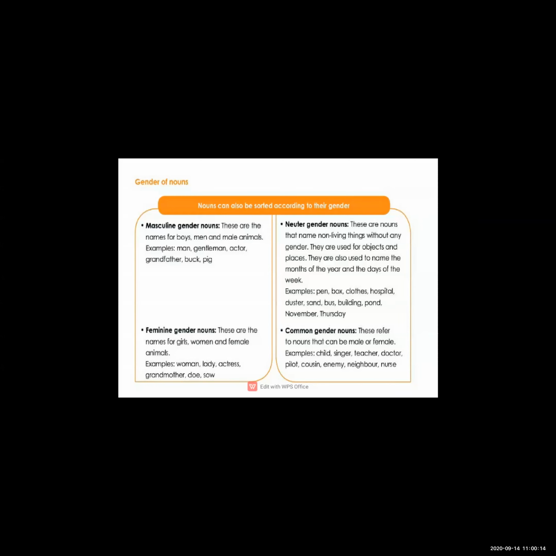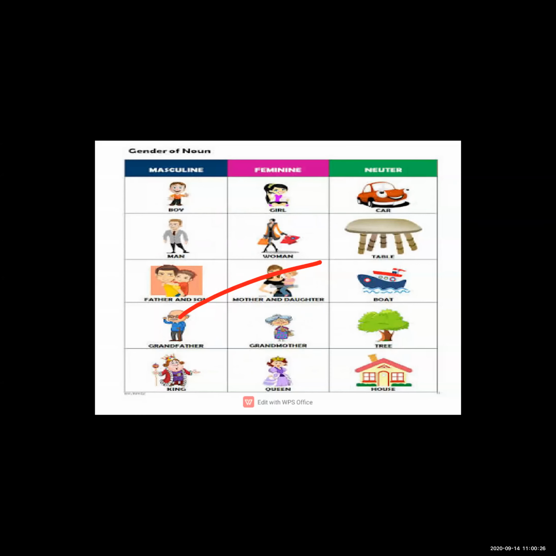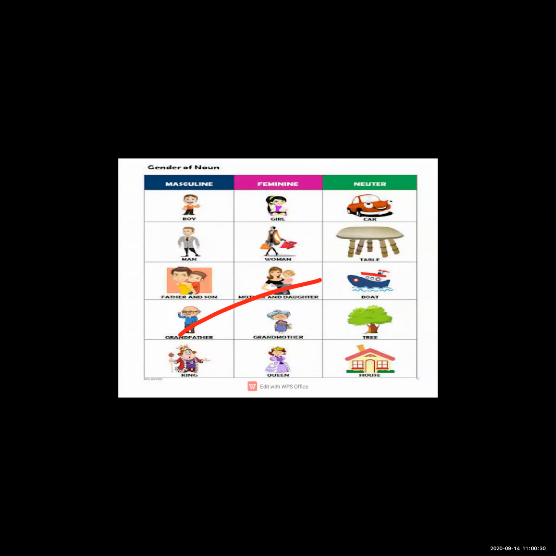Let us see some more examples. See here, boy. Boy is a masculine gender because it refers to the male category. And what is the feminine gender? Girl. It refers to the female category.